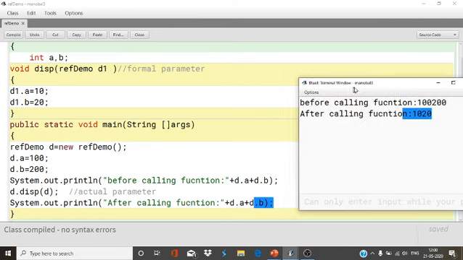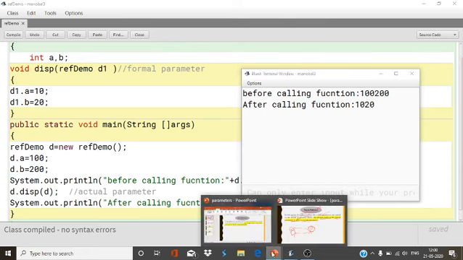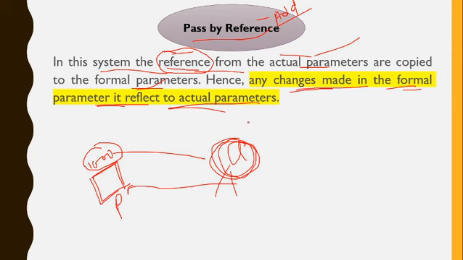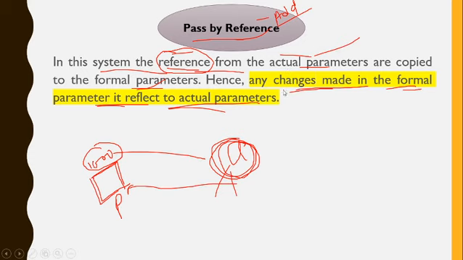This is all about the reference type. You can observe from this output also. Before the calling, the values of a and b are 100 and 200. After calling, the values of a and b are 10 and 20, because I made them 10 and 20. So this is all about reference. I hope you understood pass by value and pass by reference. In pass by value, changes made in the formal parameter do not reflect in the actual parameter, and in pass by reference, any changes made in the formal parameter will reflect in the actual parameter. I showed you through the example also. I hope you understood.